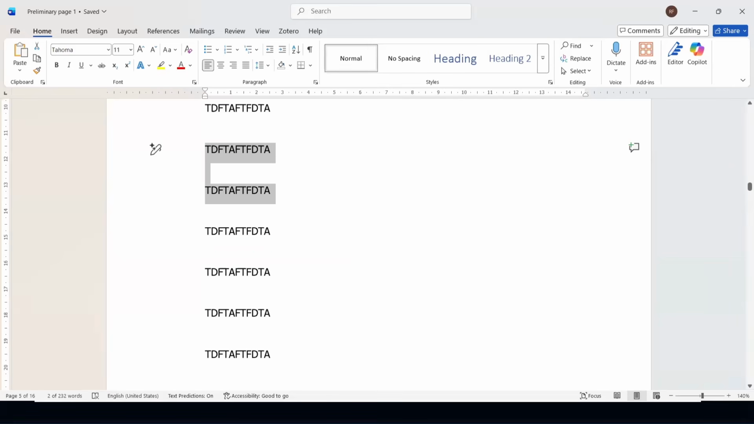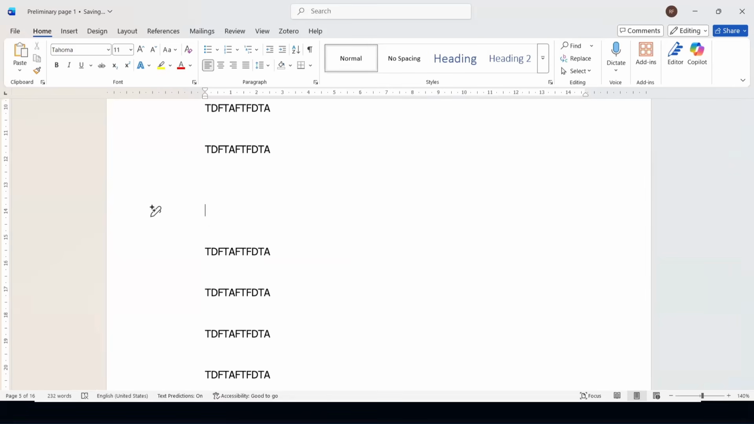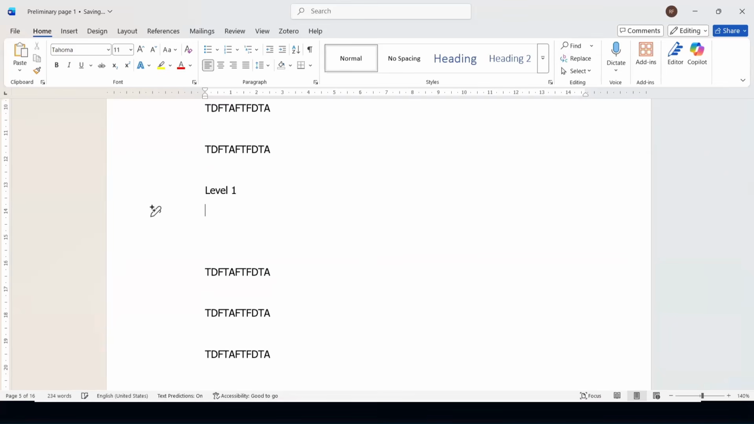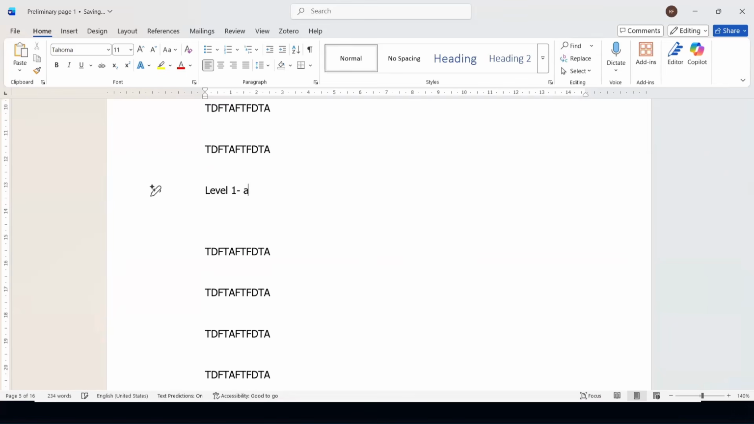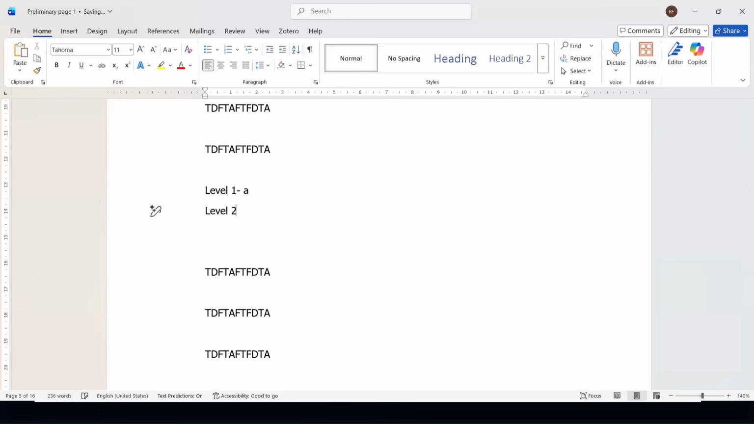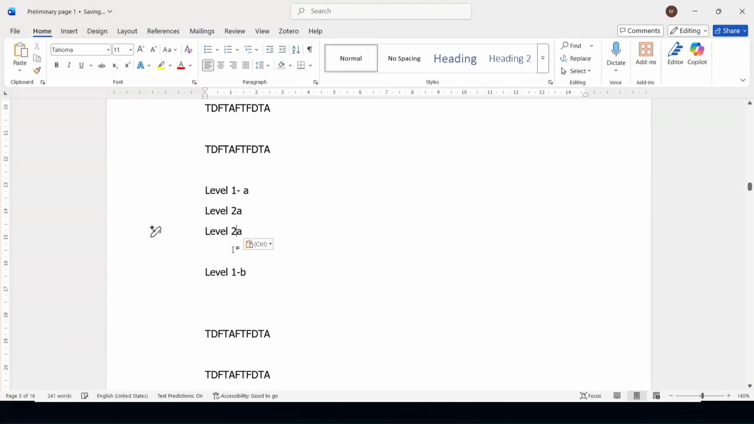You can actually maximize the use of that. Let's say you have level 1, say first level 1, second level 1, level 1. And then under level 1, you have say level 2A, level 2B, and after that, you have level 3 here.